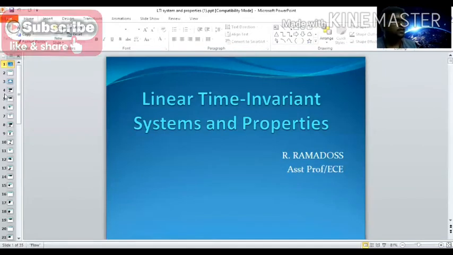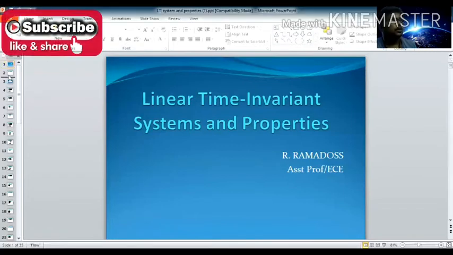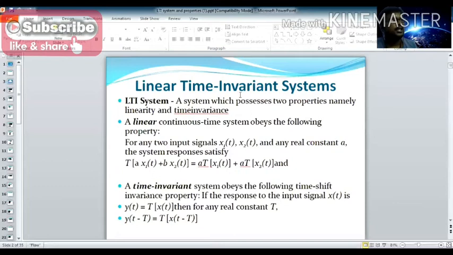Next we move to the next slide. Here, a linear time invariant system possesses two properties: linearity and time invariance.